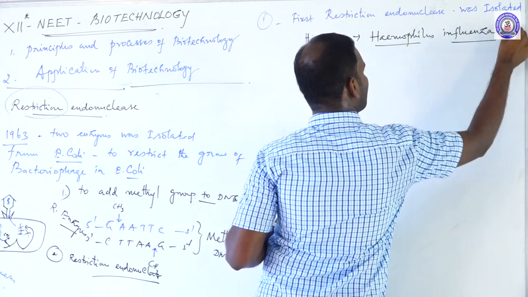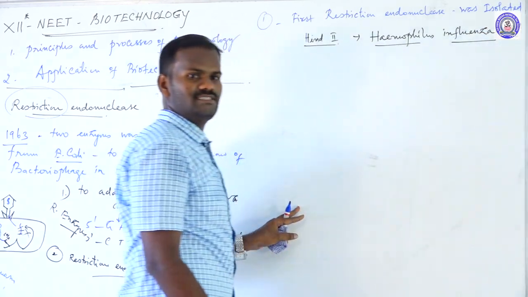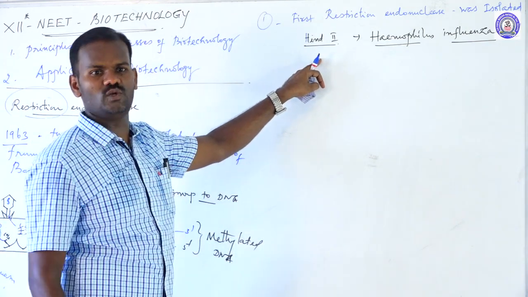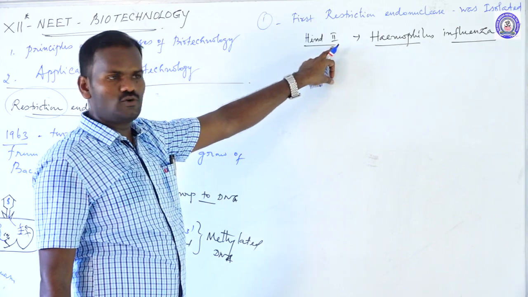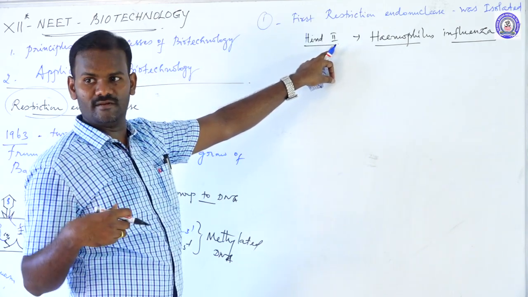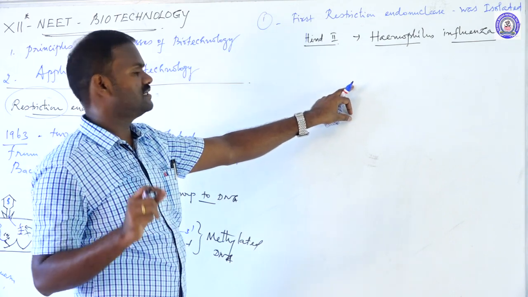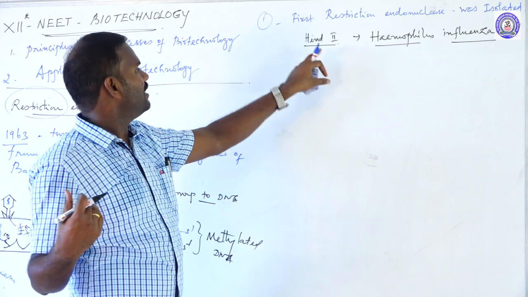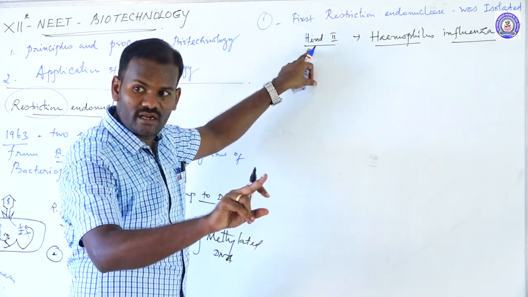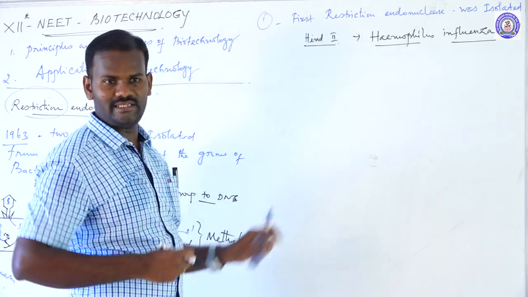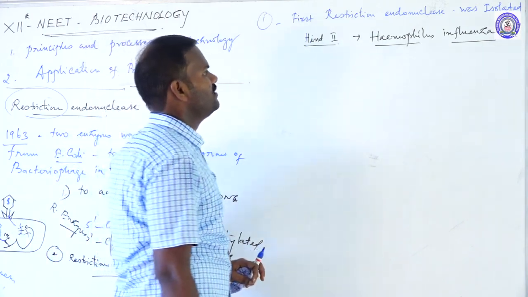Haemophilus influenzae is the species of bacteria. These are the first restriction enzymes isolated. The Roman numeral is in the order of discovery or order of isolation. The first discovered enzyme is HindI, second HindII, HindIII also there. But the first discovered was HindI and the first isolated was HindII. HindII was first isolated from Haemophilus influenzae.